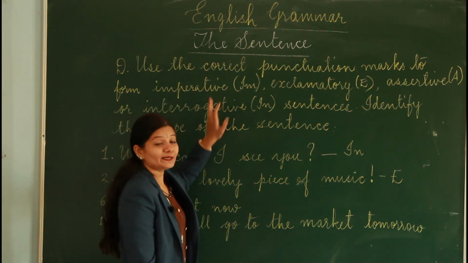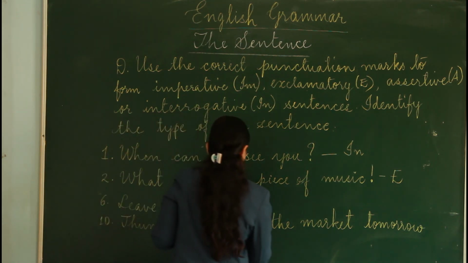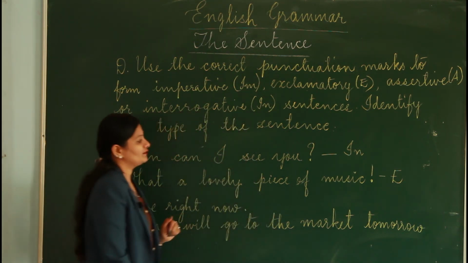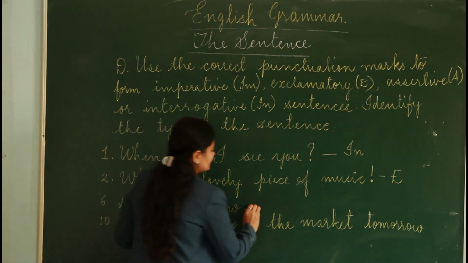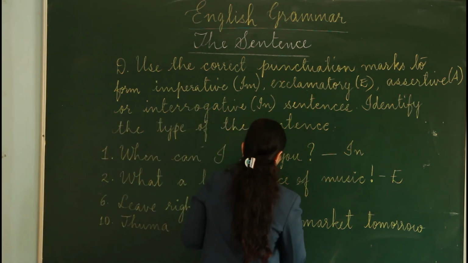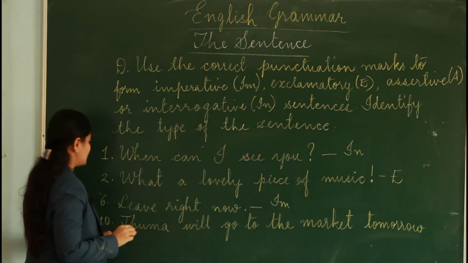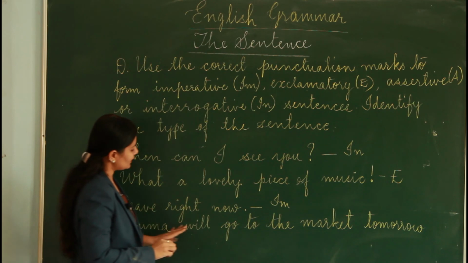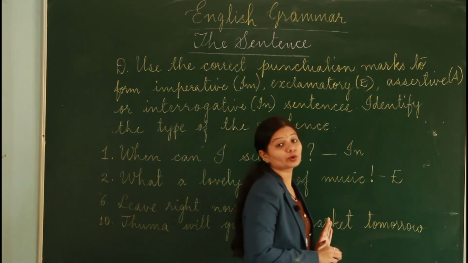Yeah, it's an imperative sentence. So you are going to put a full stop, and then identify it as imperative.